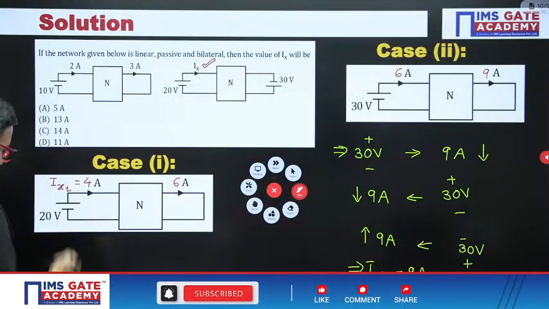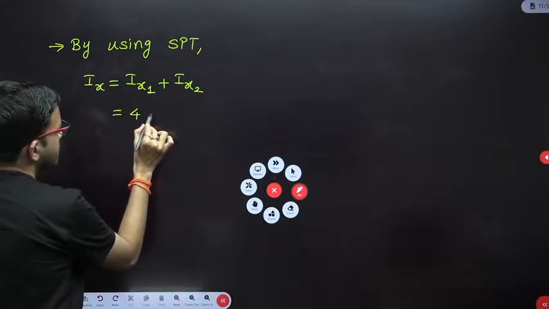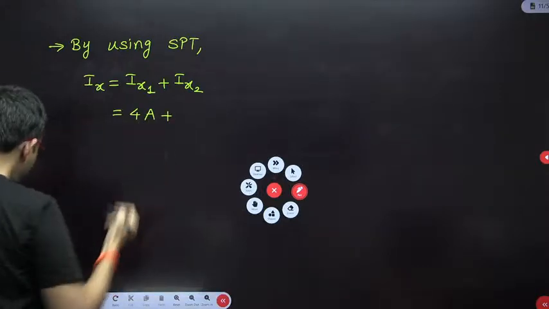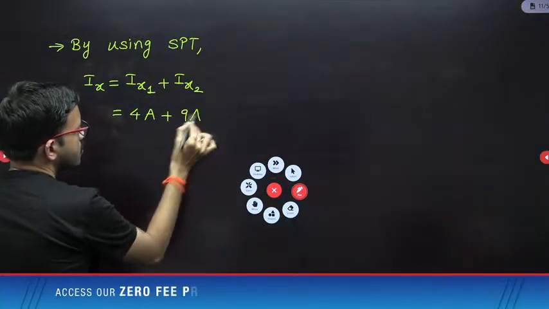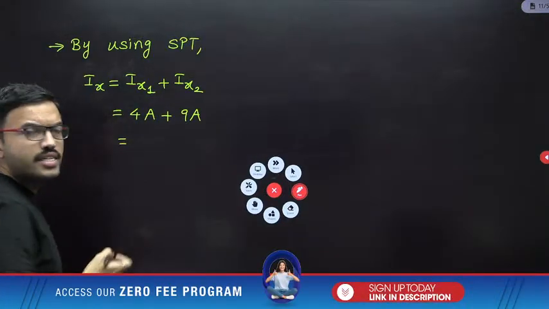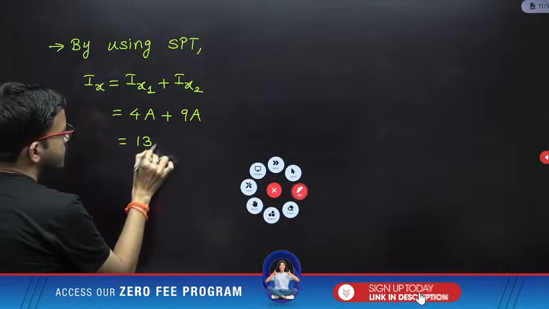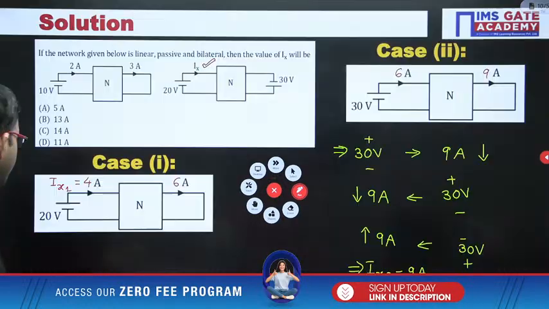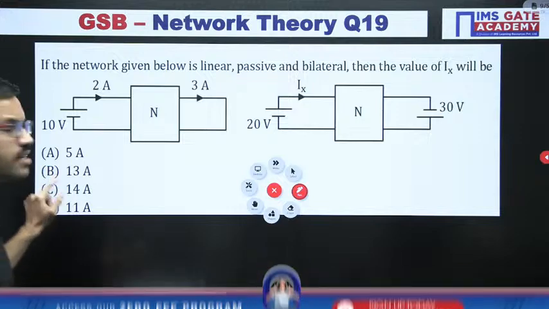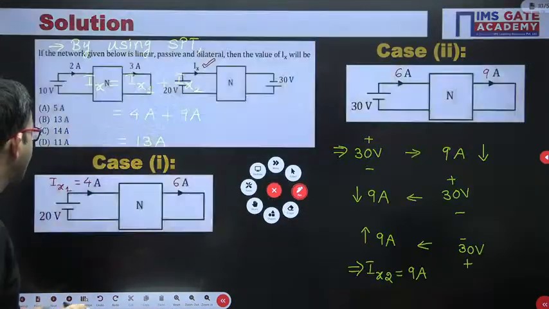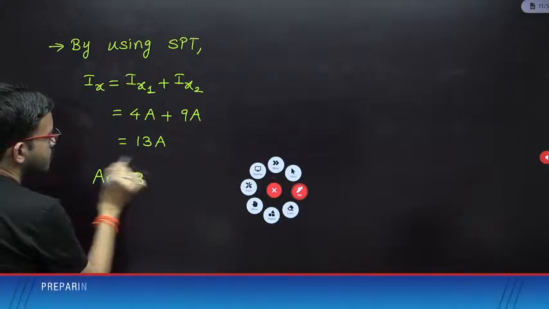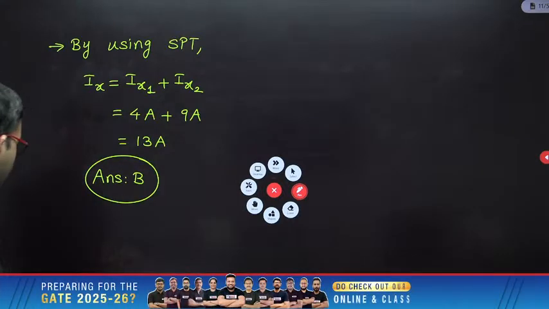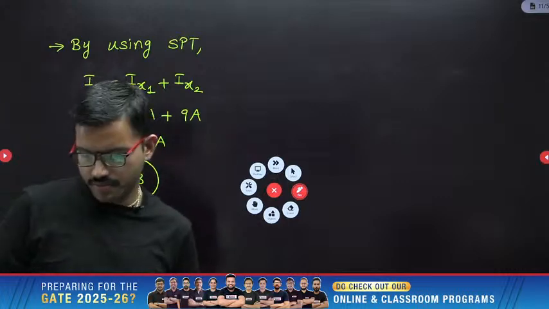Ix1 we got 4 ampere, right? Ix2 we got 9 ampere. So 4 plus 9, that is 13 ampere. Yes, that is there in option B. Option B is the correct answer for this question. Okay, I hope it is clear for everyone.